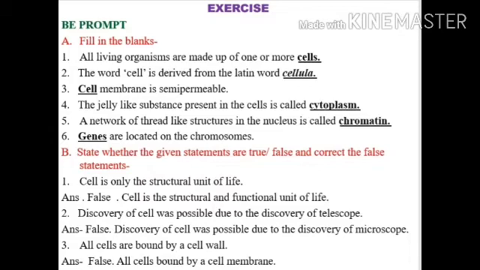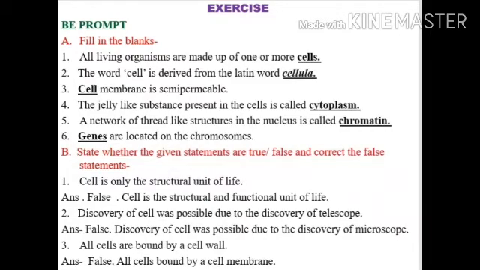Question A, fill in the blanks. Number 1, all living organisms are made up of one or more dash. The answer is cells. Number 2, the word cell is derived from the Latin word dash. Answer is cellula. Number 3, dash membrane is semi-permeable. Answer is cell membrane. Number 4, the jelly-like substance present in the cells is called dash. Answer is cytoplasm.